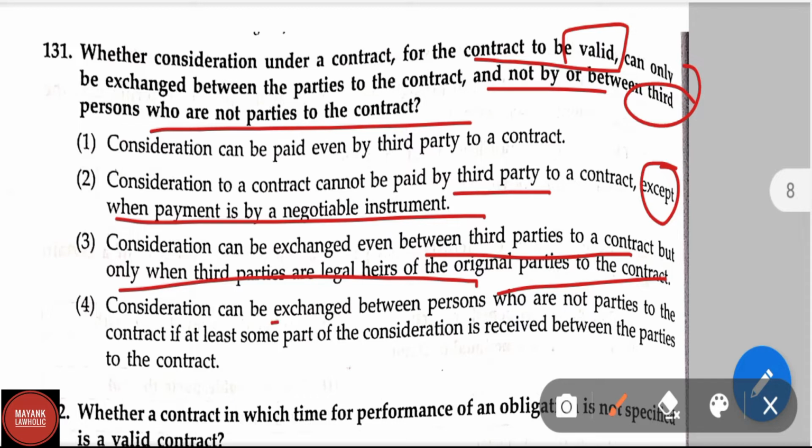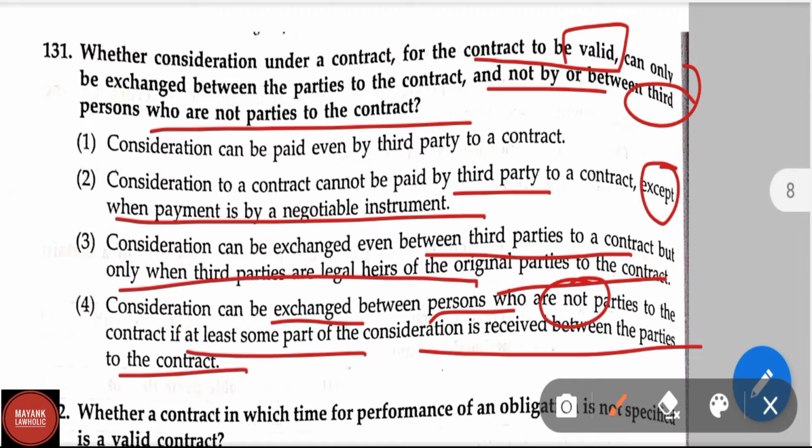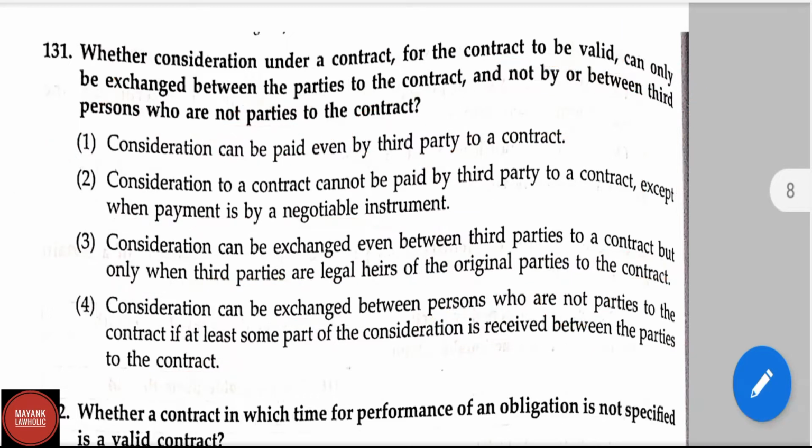Option 4, consideration can be exchanged between persons who are not parties to the contract if at least some part of the consideration is received between the parties to the contract. In this question, the correct answer is option first, consideration can be paid even by a third party to a contract. This is provided from the definition of consideration in the Indian Contract Act.